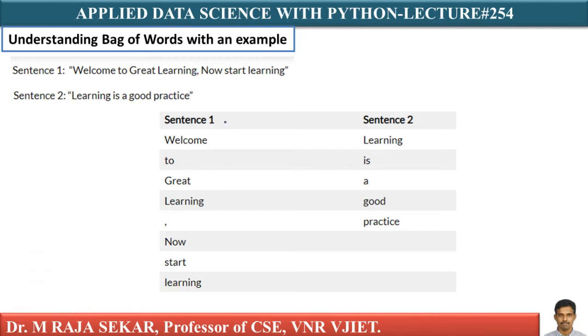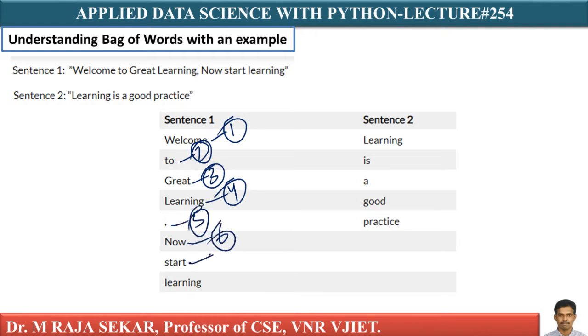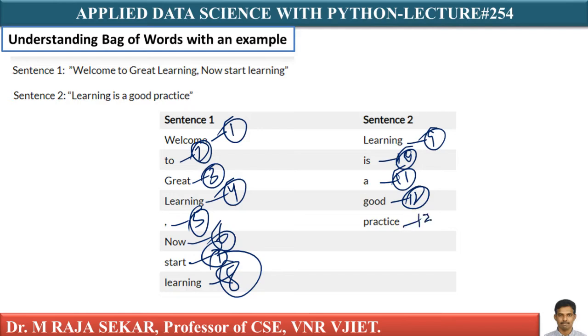Now we will try to build the vocabulary. How can I build it? First, how many tokens do we have here? 1, 2, 3, 4, 5, 6, 7, 8, 9, 10, 11, 12, 13. I have 13 tokens. By using these 13 tokens, I must build the model vocabulary. So how can I build it? If you observe carefully, this particular token, Learning, starts with a capital L.